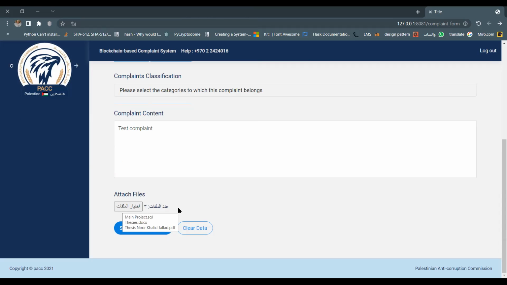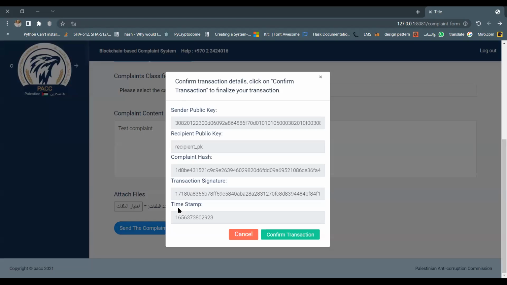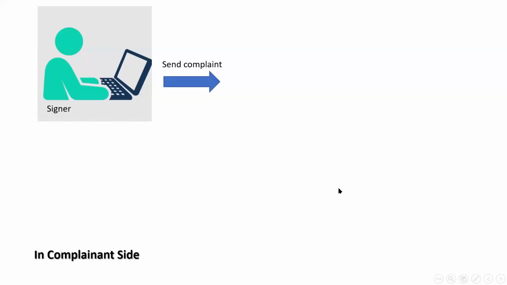When clicking on the Send Complaint button, this operation is a transaction and will execute these steps in order. Initially, the complainant will be subject to the terms of the smart contract.